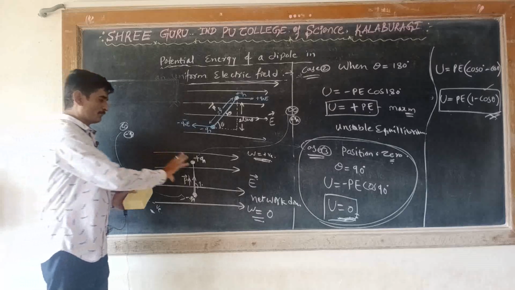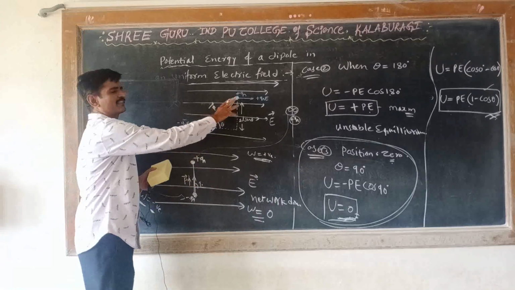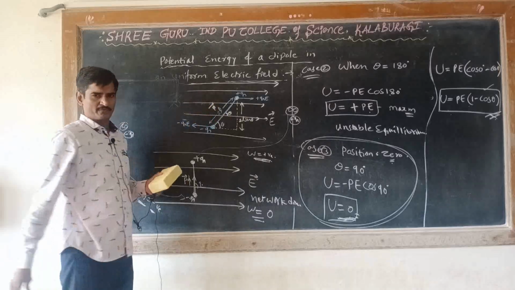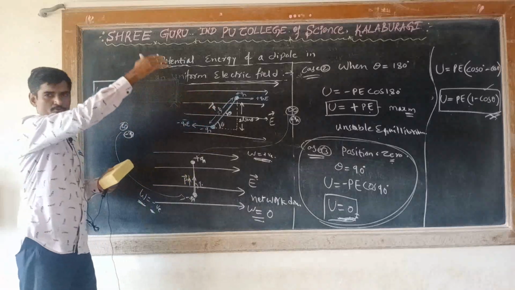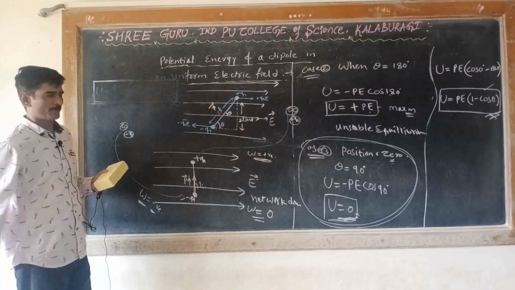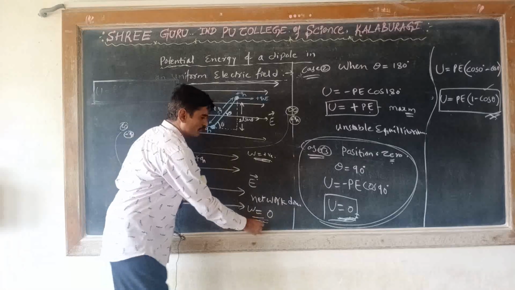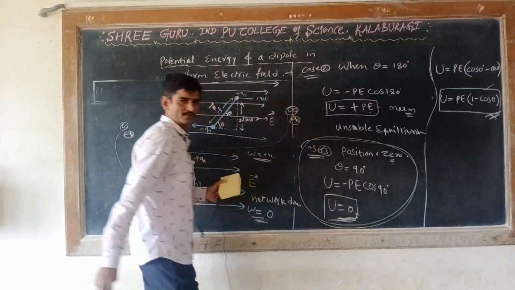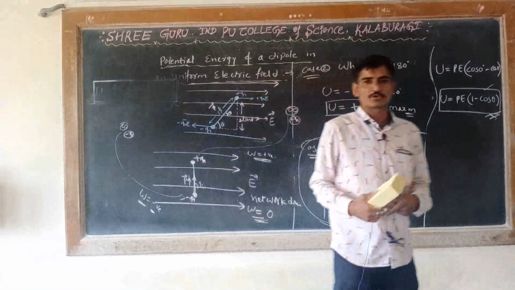A dipole is just two charges placed in the electric field. To place these two charges, we do work to bring them from infinity to these points, and the total work done becomes 0. So the potential energy becomes 0. This is called the position of zero potential.